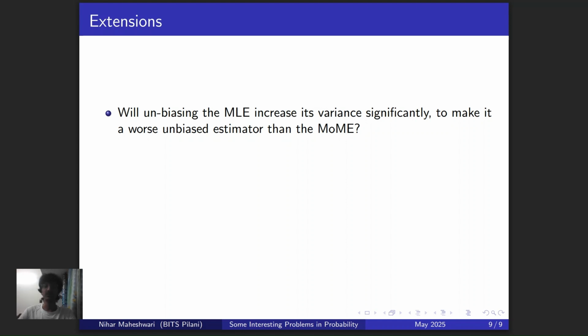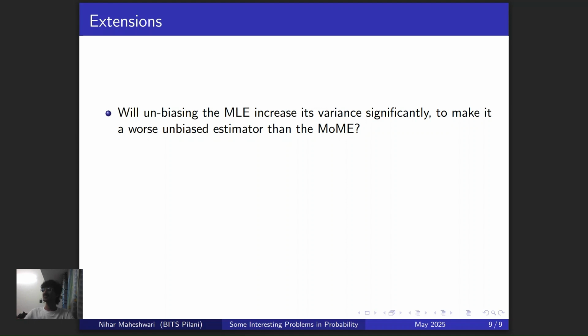But my question to you is, is this really a good thing? Because think about it, when you reduce the bias, you are increasing the variance. If you don't believe me, you can check it out yourself. You'll basically be finding out the variance of n plus 1 divided by n times theta cap, which is basically (n plus 1) square divided by n square times the variance of theta cap. So yeah, you might claim that in the long run we're not really increasing the variance because you're multiplying by a term that is of order 0. But still the question arises, is this really the best thing we can do?